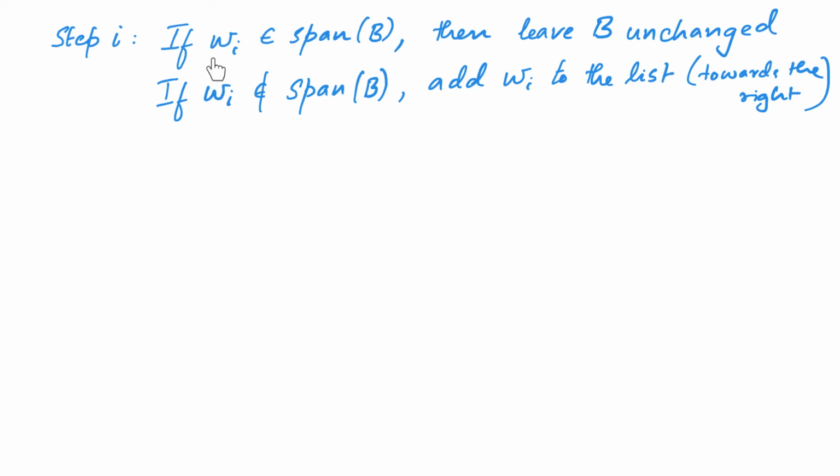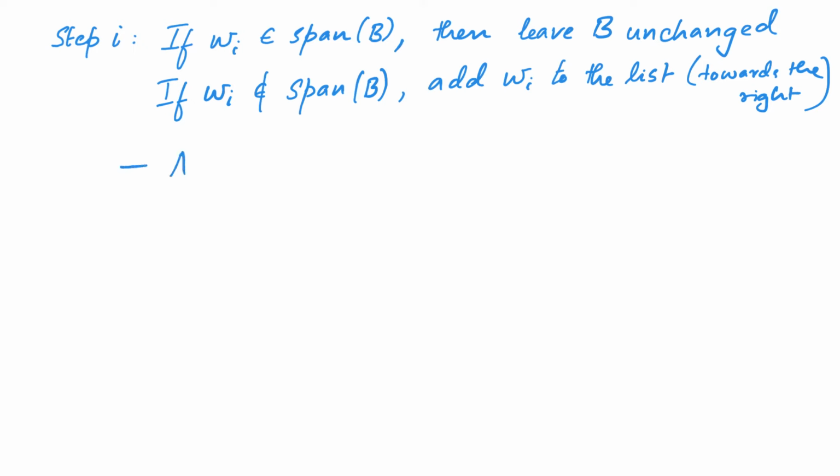If wi belongs to span of B, then we leave B unchanged. On the other hand, if wi does not belong to span of B, then we add wi to the list. And notice that we are adding to the right. That means wi would be the rightmost element in B at this point.